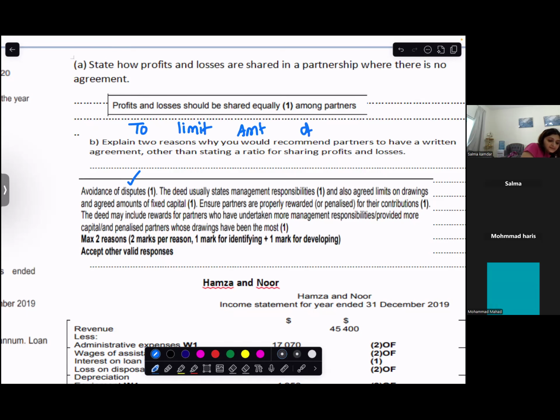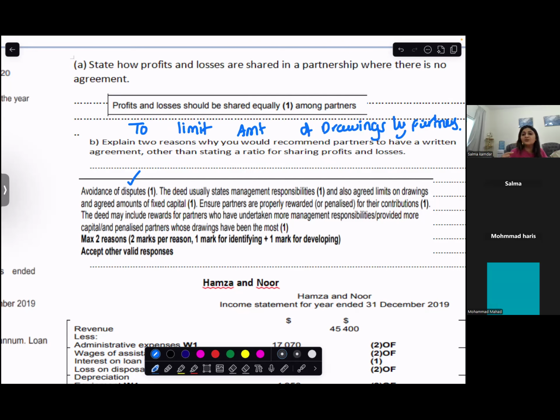What is drawings? Drawings is when an owner of the business withdraws money. Say Harris and Mahad are partners. Both of them introduce 100,000 capital. Tomorrow morning, Mahad would say, I want to do drawings of 100,000. And if there is no partnership deed, he can withdraw the money. He will have to pay interest on drawings. So he can withdraw the money, but then the very purpose of partnership to have more funds is not existing.